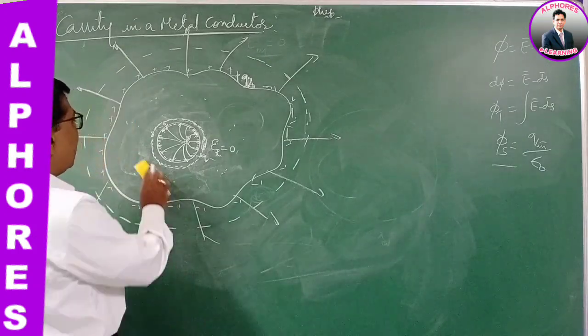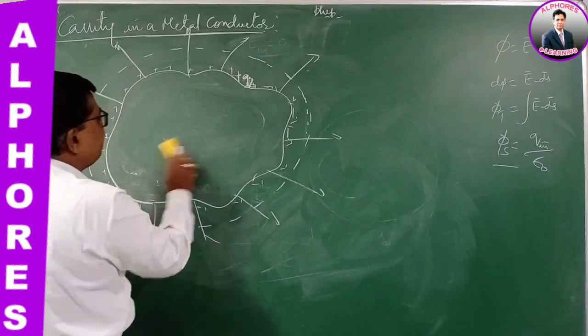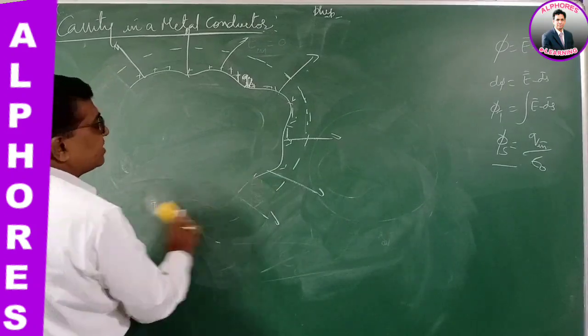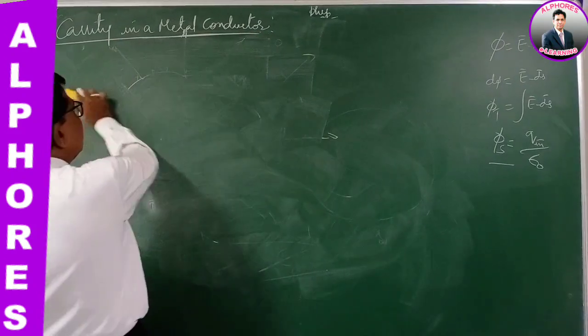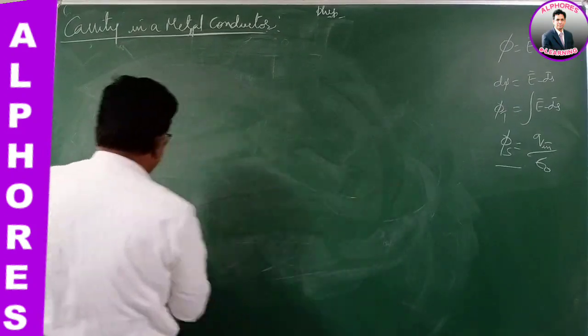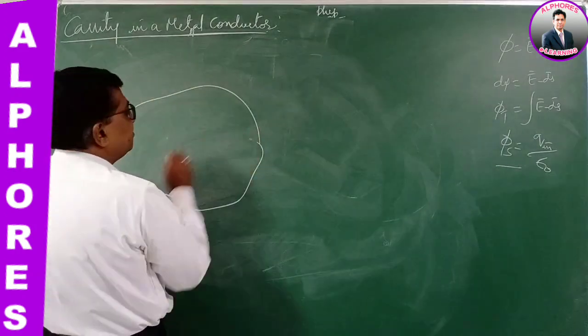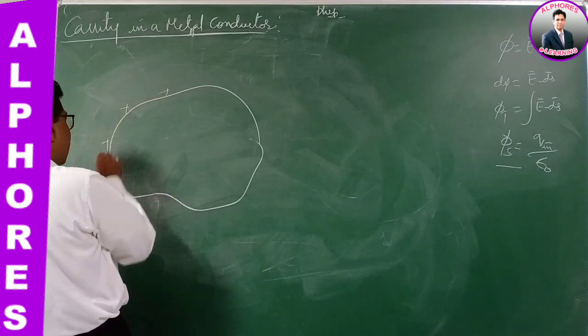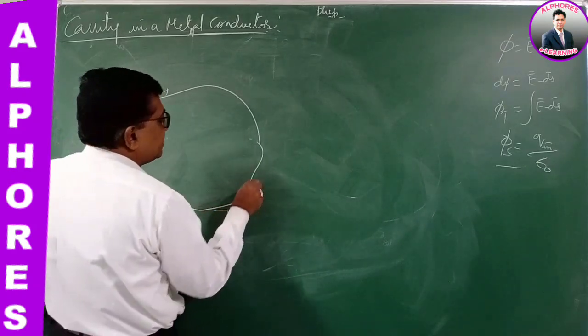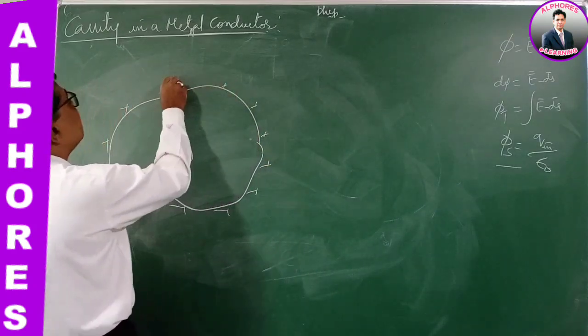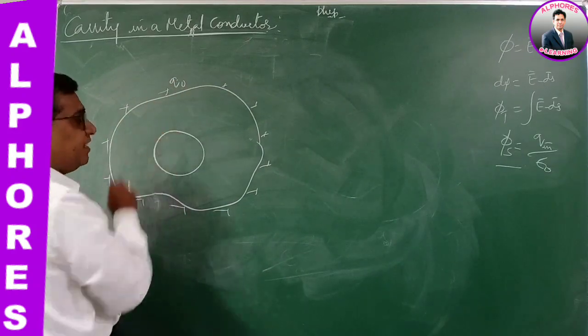Acha, what will happen if there is already charge on the conductor and I place a charge in the cavity of the conductor? Suppose, consider a metal body. Already it is possessing a charge, let's say Q0. It is having a cavity.